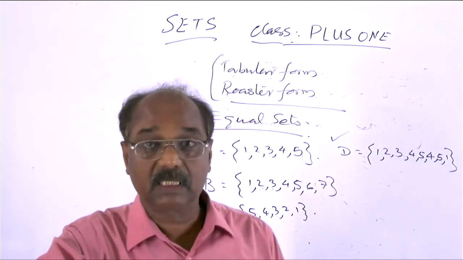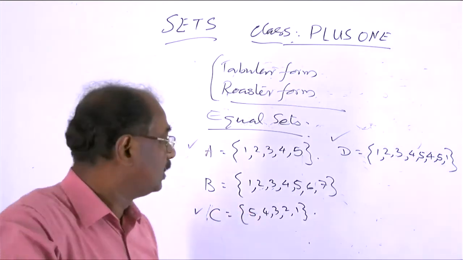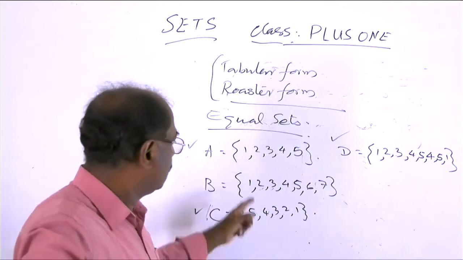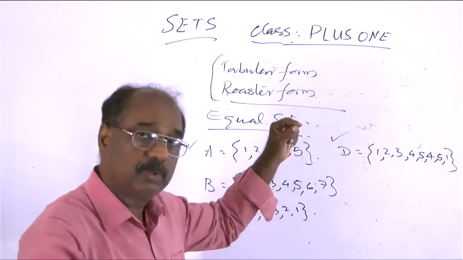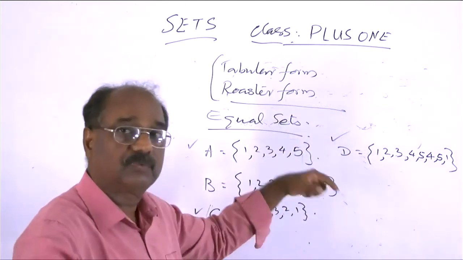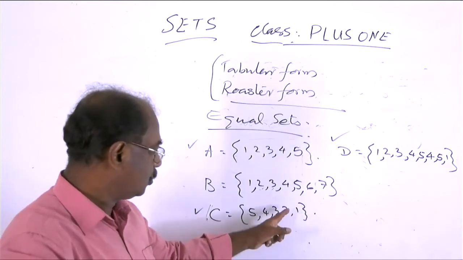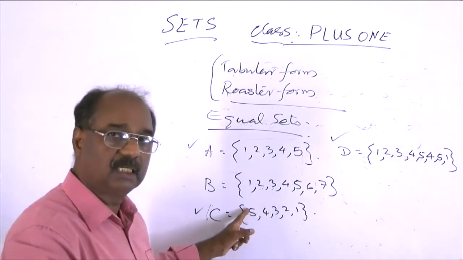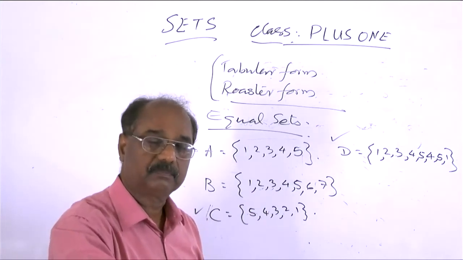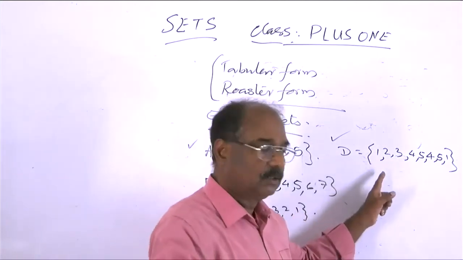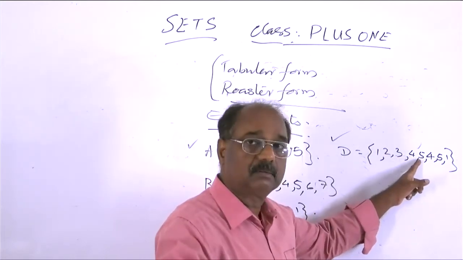We check whether all these 5 natural numbers belong to these sets or not. 1 is a member, 2 is a member, 3, 4, 5 are members. Therefore, this is also the collection of the first 5 natural numbers. In D, 1 is there, 2 is there, 3, 4, 5 are there.